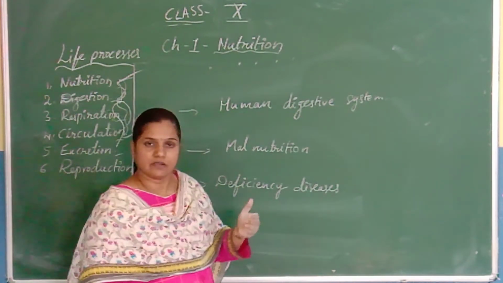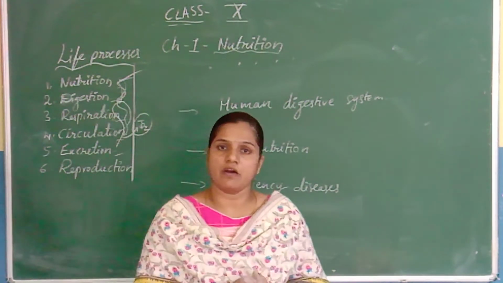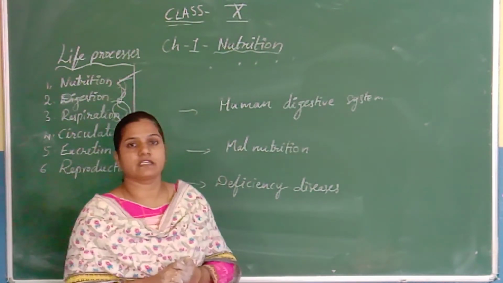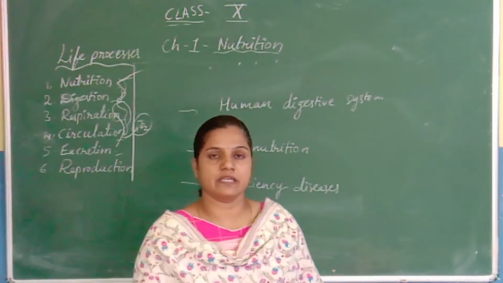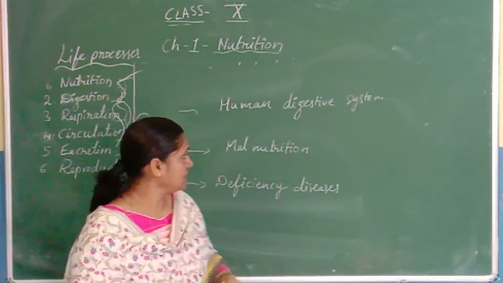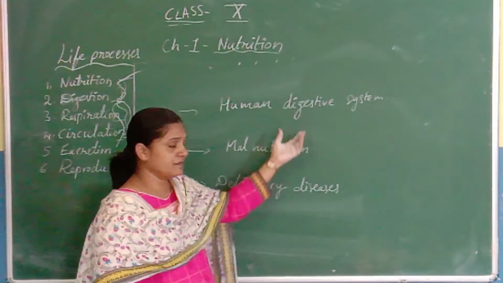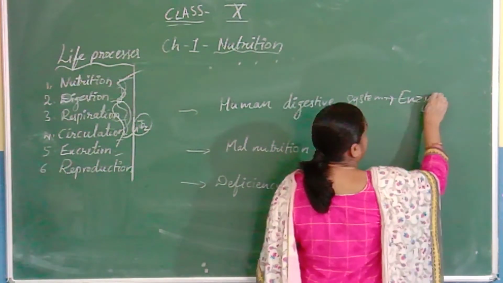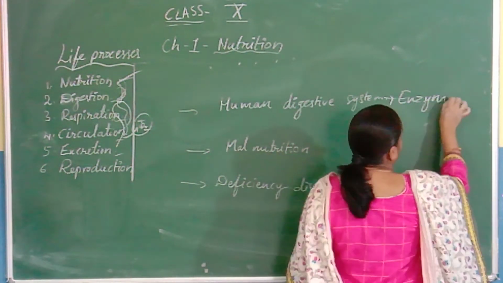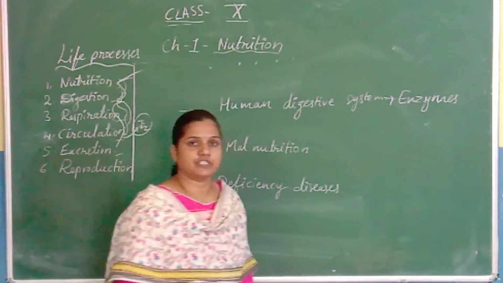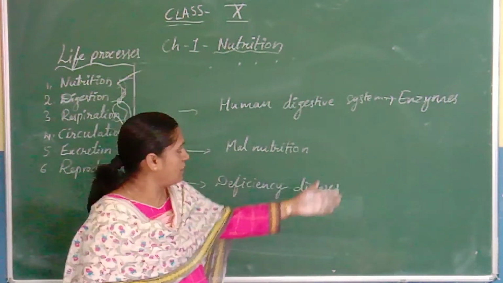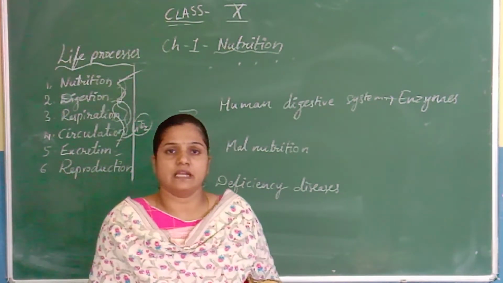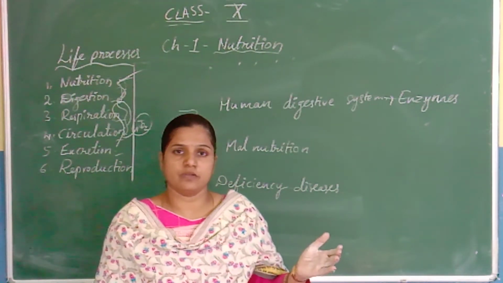And between these two parts, some other organs are also involved in the digestion process like esophagus, stomach, small intestine and large intestine. With the help of the digestive system, enzymes show their enzymatic activities which are involved in the digestion process.